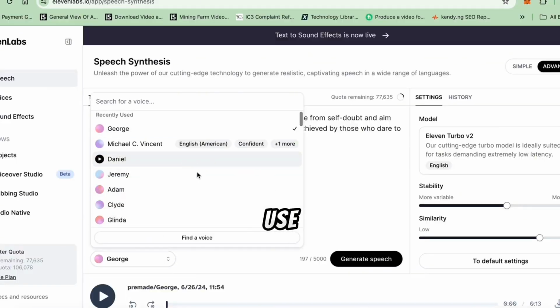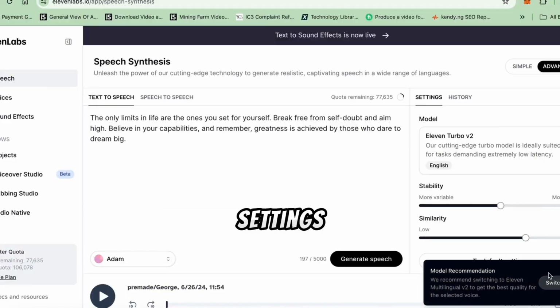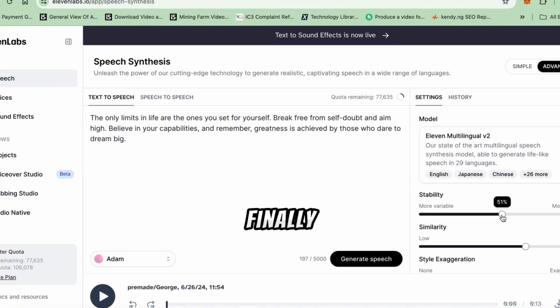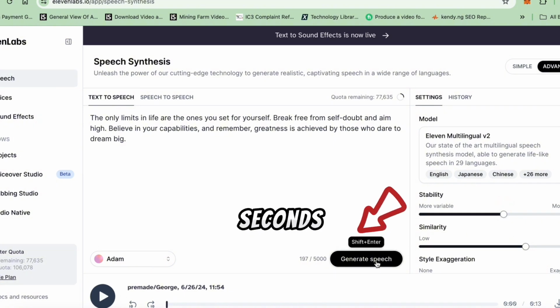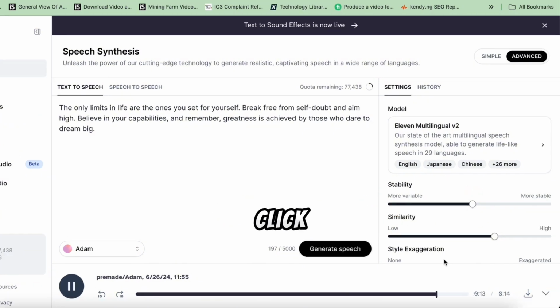For our video, let's use Adam's voice. Adjust the settings to optimize the voice quality. Finally, click Generate. In a few seconds, your voiceover will be ready. Click Download to save it.